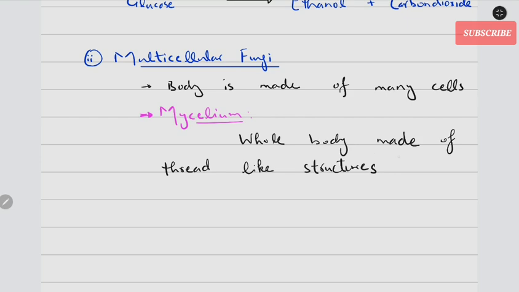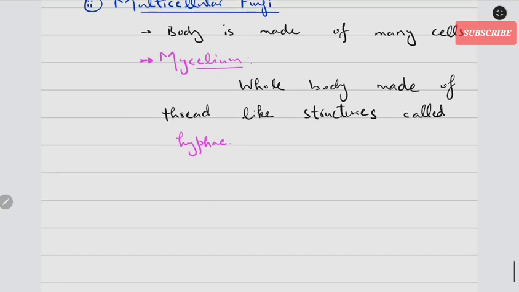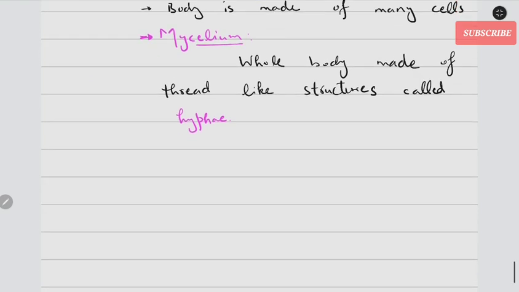And those thread-like structures are called hyphae. Now, there are different types of hyphae. We are not going into that much detail at the moment.